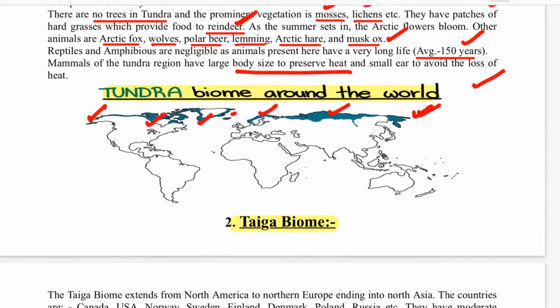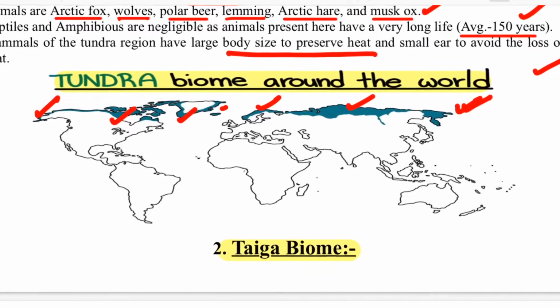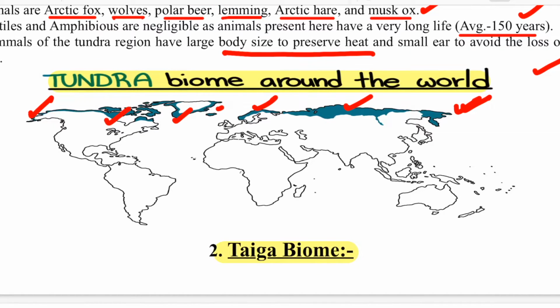You can all see the location. See the location here on the map. The green patch which is mentioned is your tundra biome.